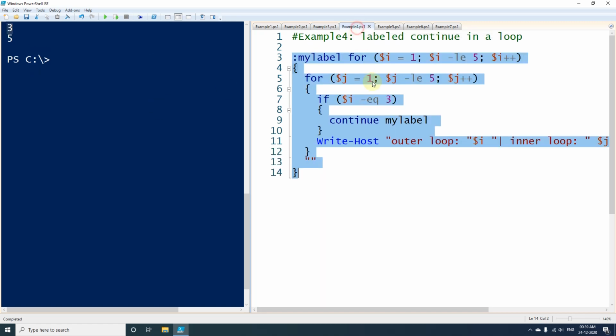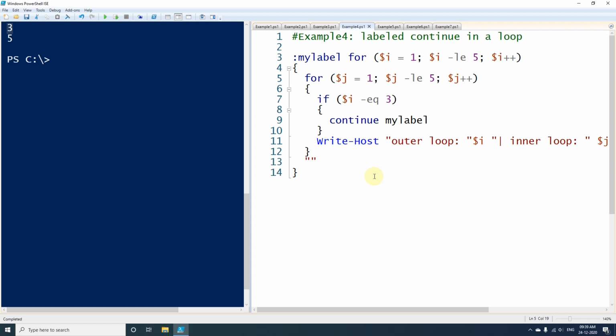And now we will see example 4 here. Here also we will be using the continue statement only, but we will be using a labeled continue statement. So here we are again using a nested for loop. We are using one for loop which will be starting from 1 to 5 and incrementing by 1 in every iteration, and inside that for loop we are using another for loop, and here we have defined the variable $j.